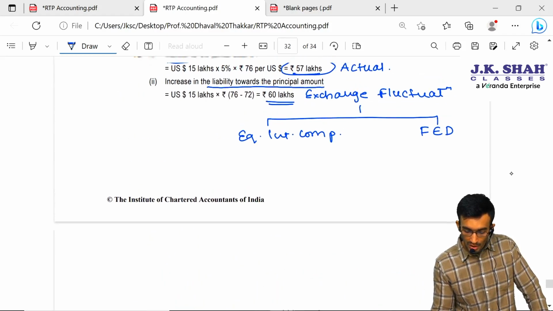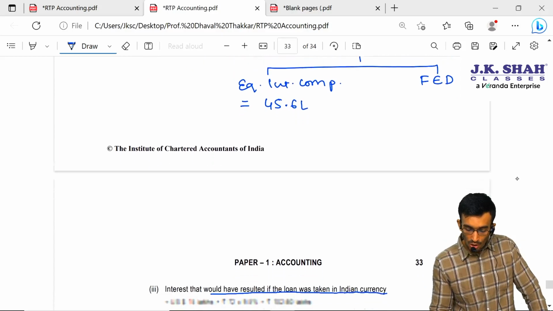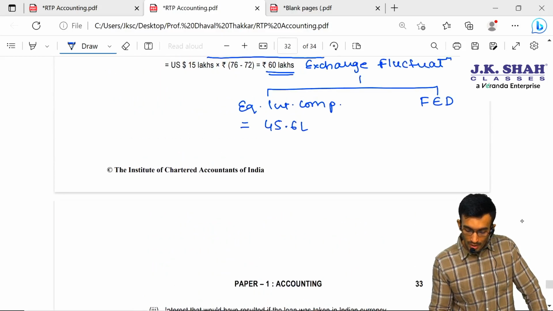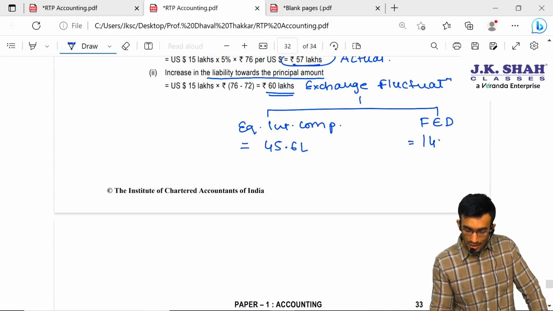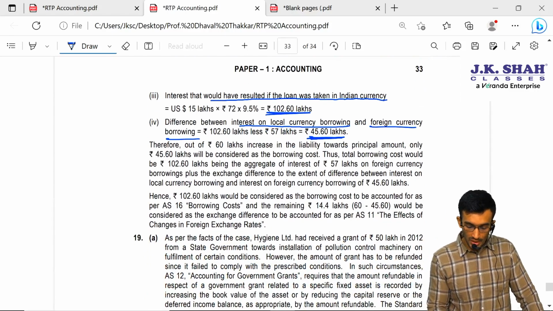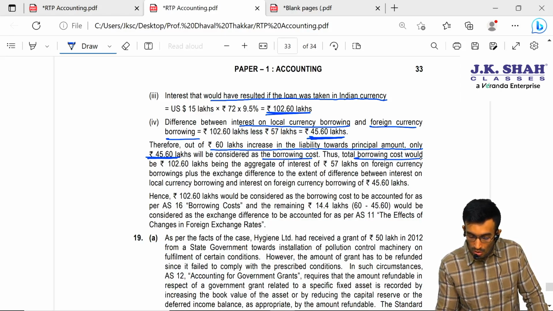So out of this exchange fluctuation of 60 lakhs, 45.6 lakhs we can treat as equivalent interest component, and the balance, 14.4 lakhs, will be treated as exchange fluctuation. The treatment will be as per AS 11. So you can see here, out of 60 lakhs increase in the liability towards principal amount, only 45.6 lakhs would be considered as a borrowing cost.